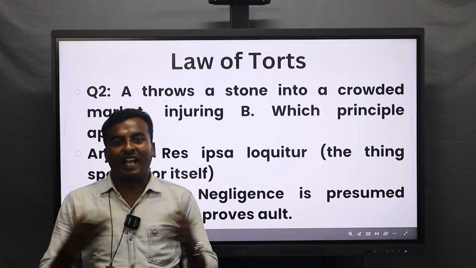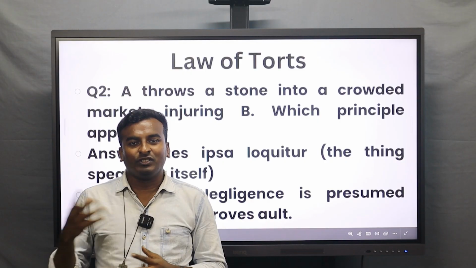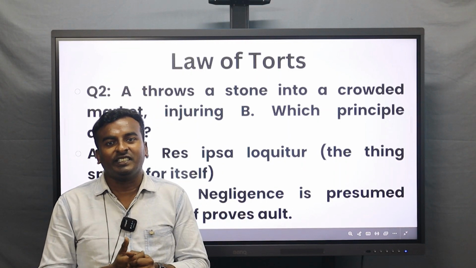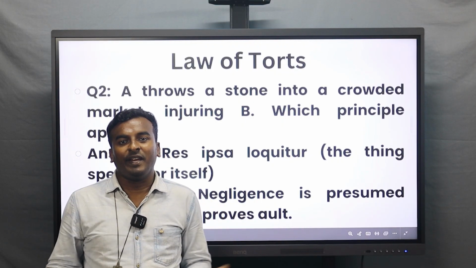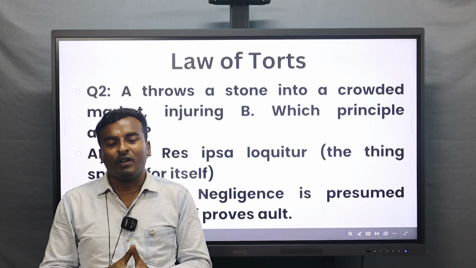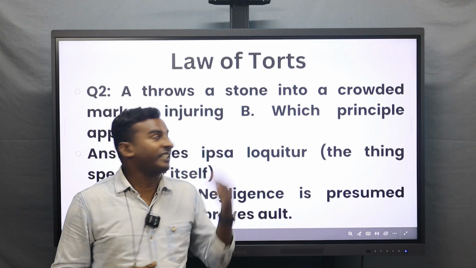Let's see, A throws a stone in the crowded area. That act itself tells it is wrong. In a crowded area you cannot throw a stone because it may injure anyone. So the act itself tells that it is a guilty one and it should not be done. Okay, let's move on to the next section.